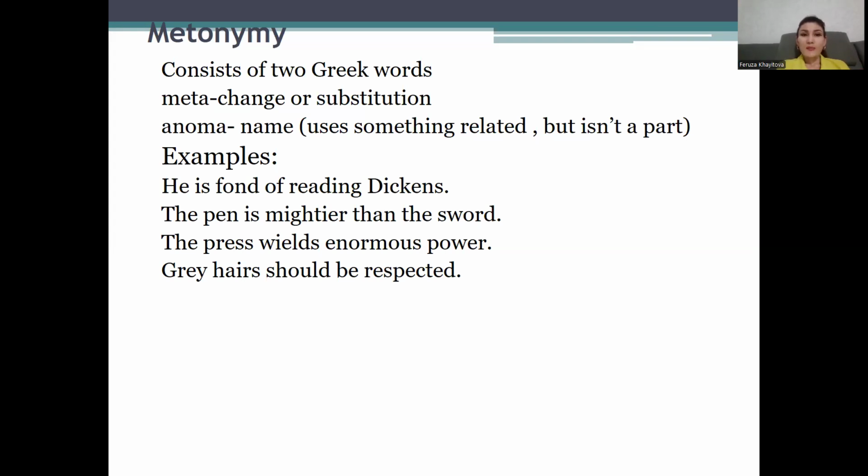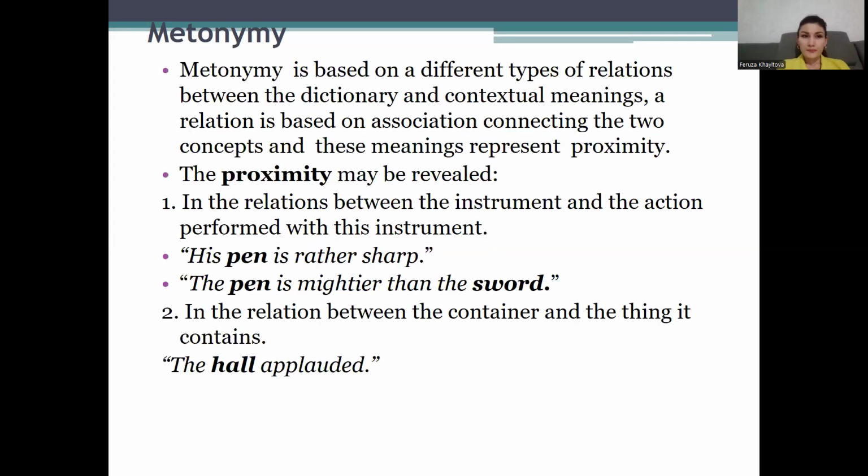The pen is mightier than the sword. The press wields enormous power. Gray hairs should be respected. Metonymy is based on different types of relations between the dictionary and contextual meanings. A relation is based on association, connecting the two concepts, and these meanings represent proximity. The proximity may be revealed in the relations between the instrument and the action performed with this instrument.